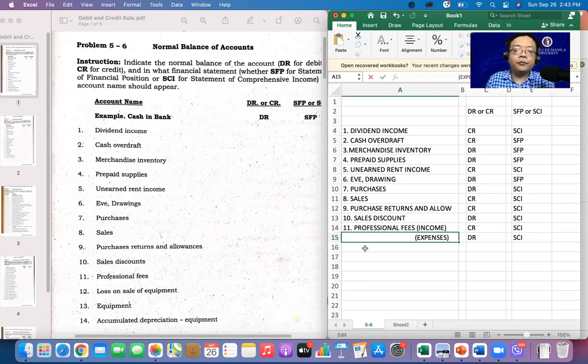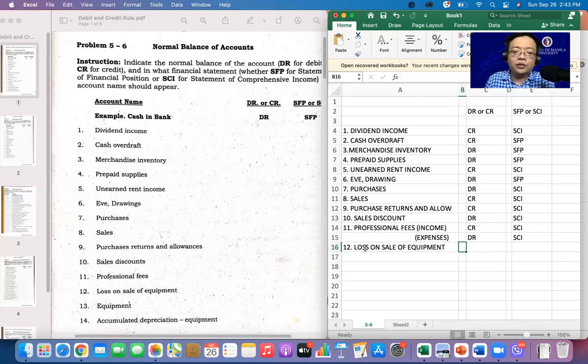Okay? Number 12, loss on sale of equipment. In terms of the loss on sale of equipment here, it is basically what? Kabaliktaran ng gain. Loss meaning nagbenta ka ng equipment kaya lang may loss ka.